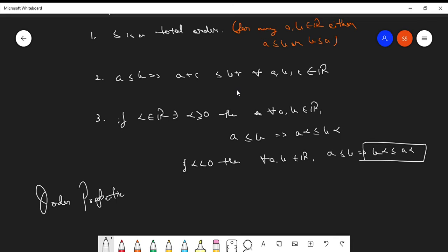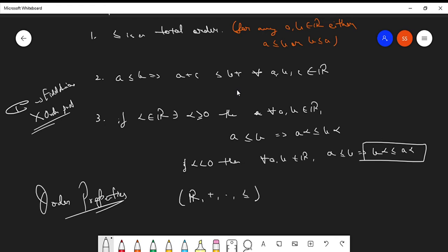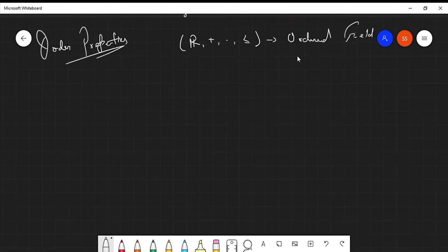The set of all complex numbers obeys the field axioms, but not the order properties. So basically now this linear structure has an additive operation. These two are binary operations and this is a partial order, and this is an ordered field. And we actually know these things about partial order. We have learned it already in the previous lectures.